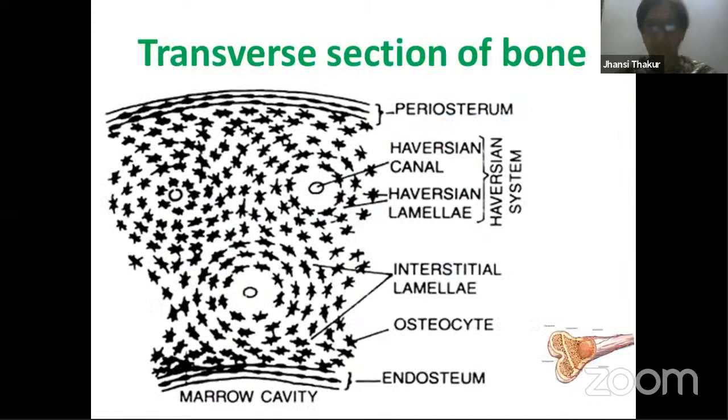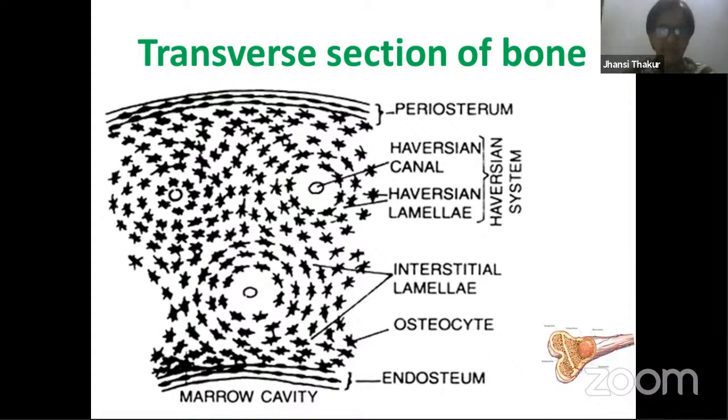So this is the transverse section of bone. This is the marrow cavity touching that yellow color what I showed you earlier. So here you can see that outermost is periosteum. Periosteum and endosteum both are made up of fibrous connective tissue. All this material what you are able to see everywhere around, the white material that you can see over here, all that is matrix made up of the inorganic material, that is all calcium salts, etc.